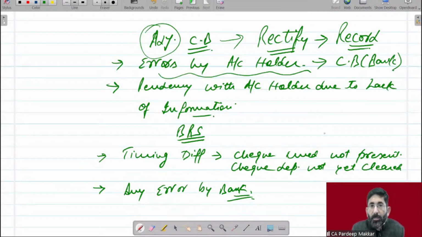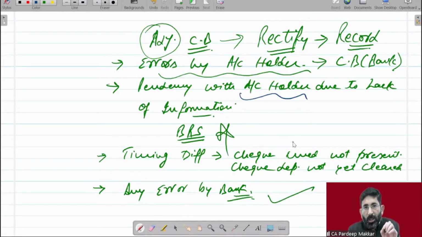If any error is made by the bank, then that will go to BRS. It will not come to us. It will go to BRS, beta. Then if any entry is to be recorded in the cash book by the account holder but was not recorded due to lack of information, because it has already been recorded by the bank, then we may also record it. So why enter it in BRS? We can. This is what our mind has been saying from the beginning.